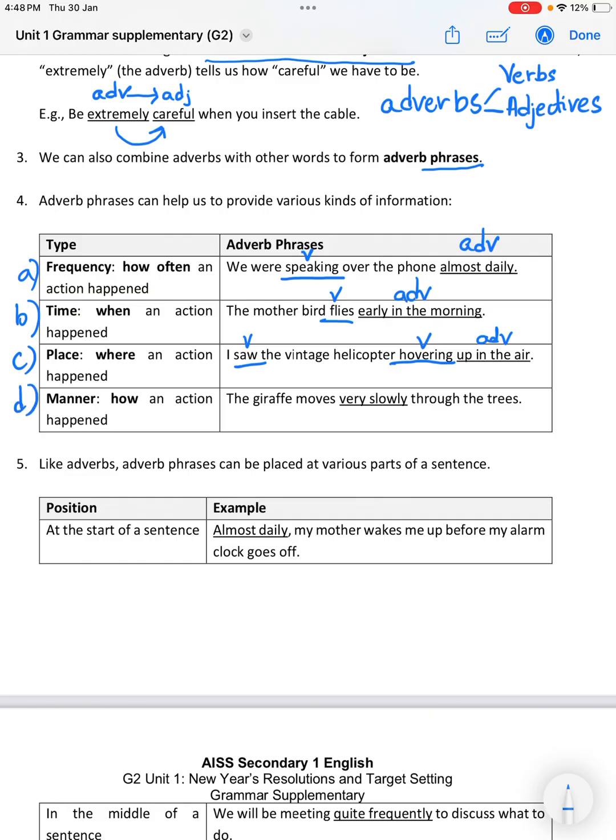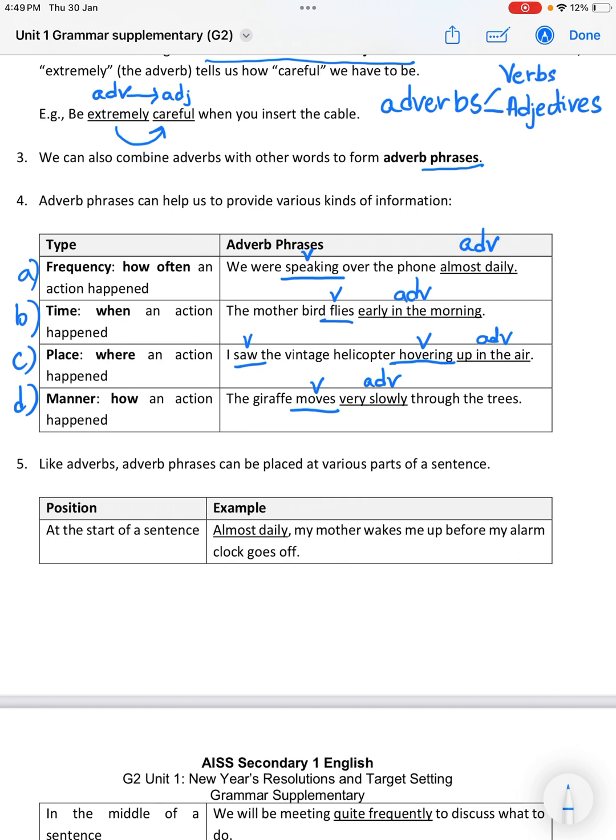Then we move on to the manner, how an action happened. The giraffe moves very slowly through the trees. So over here, the word moves is a verb, and this is an adverb phrase, very slowly. So how it was moving.